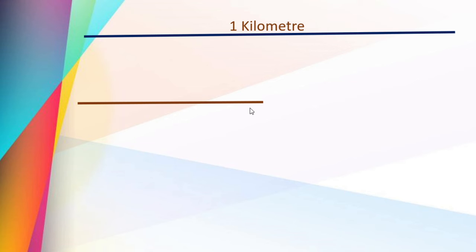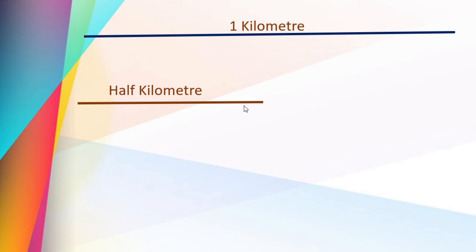This is half, that we can write as half kilometer. You know, in fractions, half, quarter, full, correct? Like that only. Same thing here also it applies. This is 1 kilometer, one whole kilometer, okay? And half of this line, then it is called half kilometer.